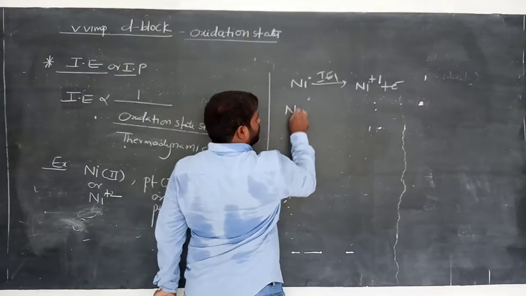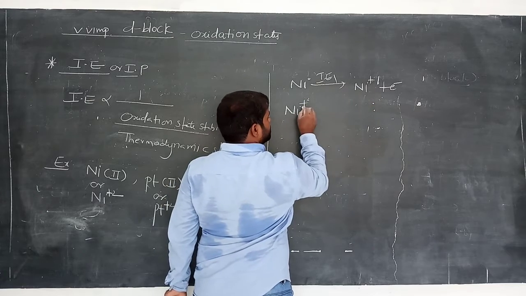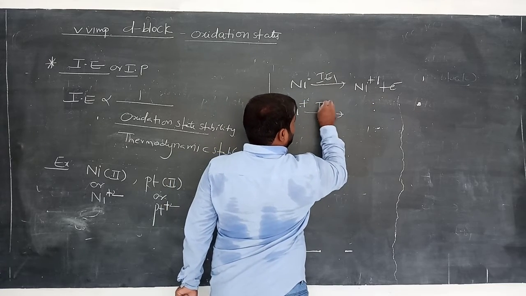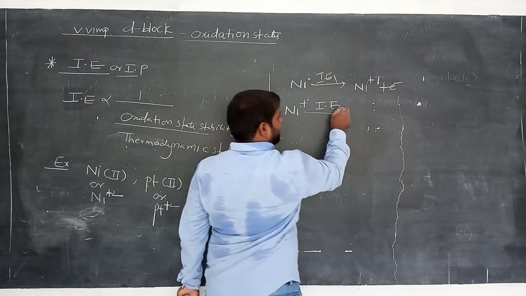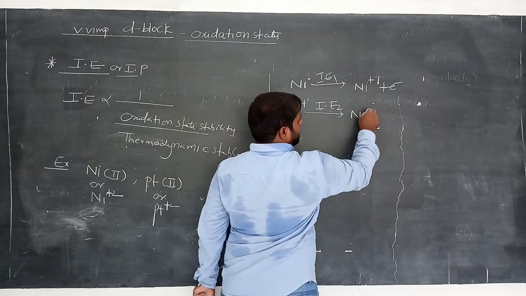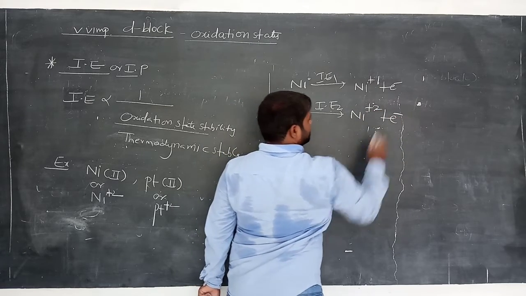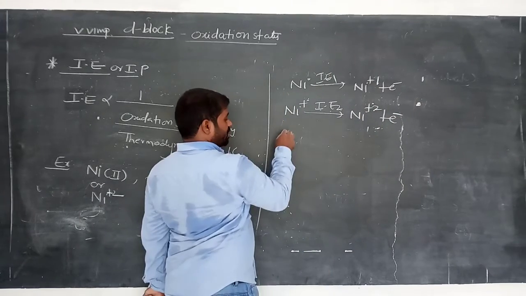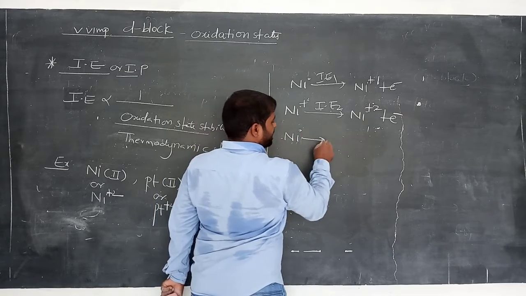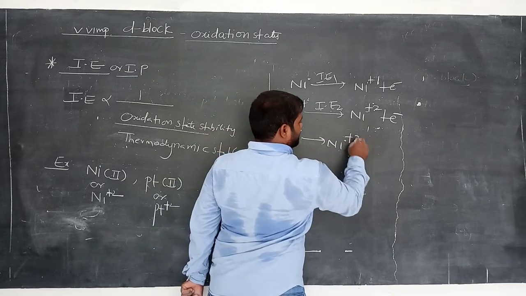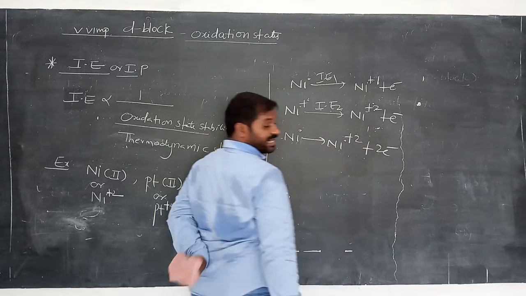Next, removing one more electron from this positive ion takes the second ionization energy, and then it becomes Ni+2 by loss of another electron. So nickel becomes Ni+2 by the loss of 2 electrons, am I right?